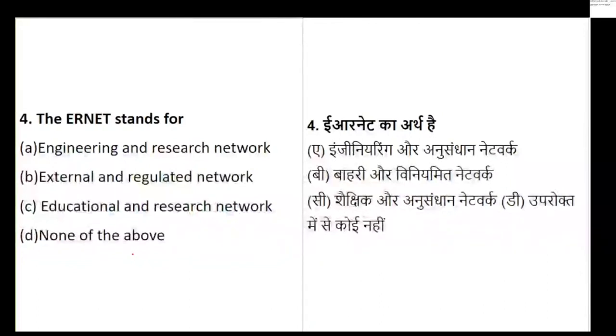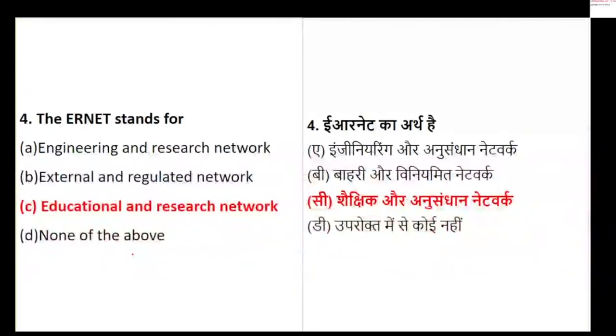Let's see. Question number 4. Okay, question number 4. Let's see the right answer. Time limit is done. The right answer is Educational and Research Network.